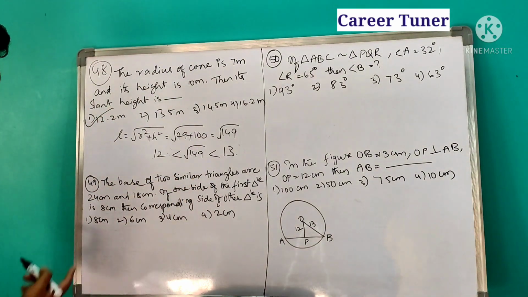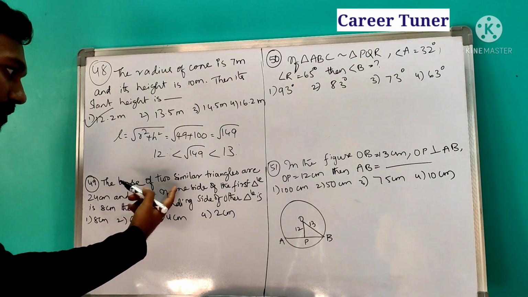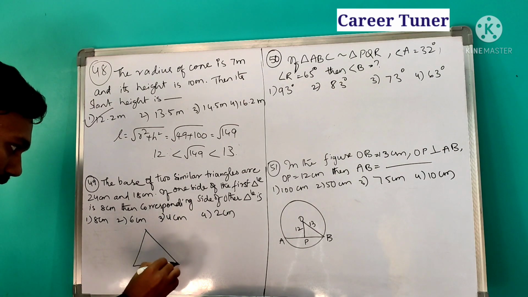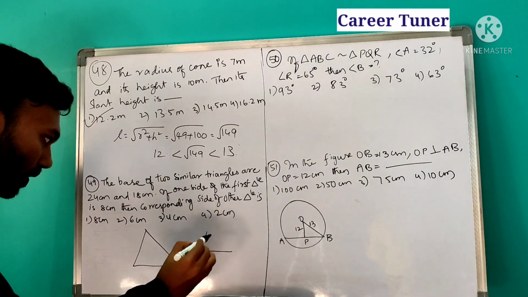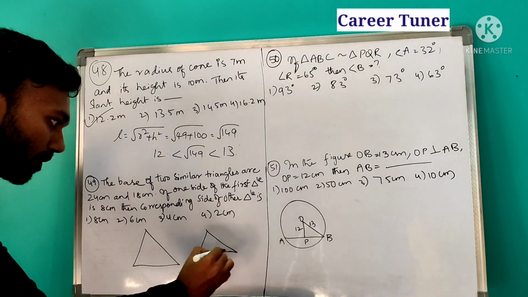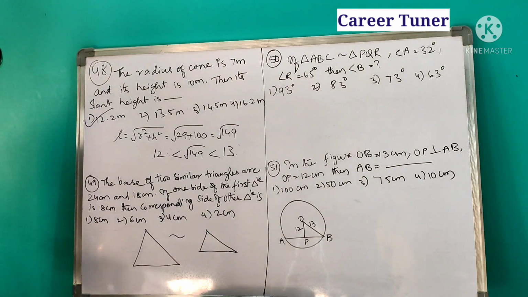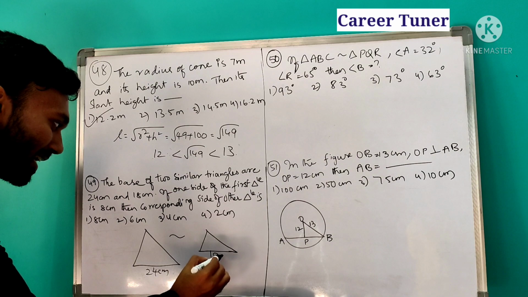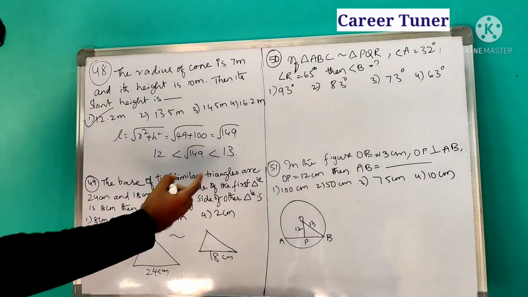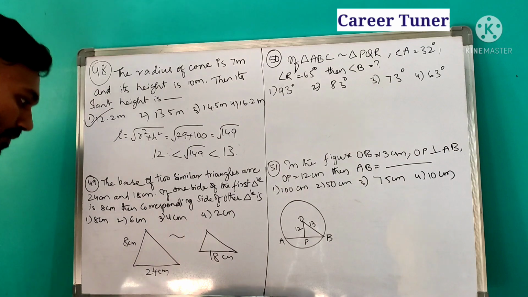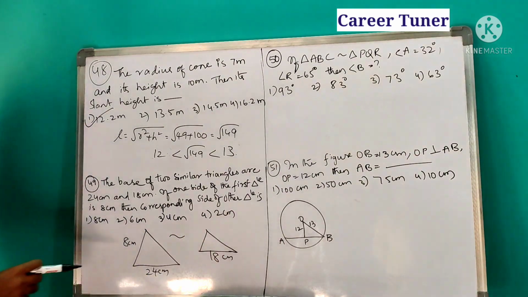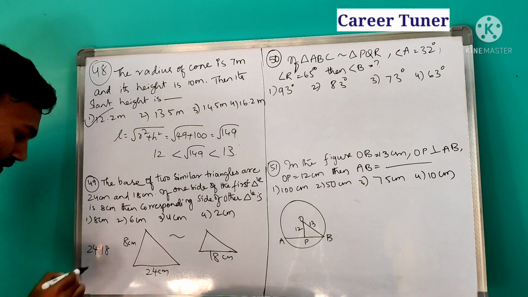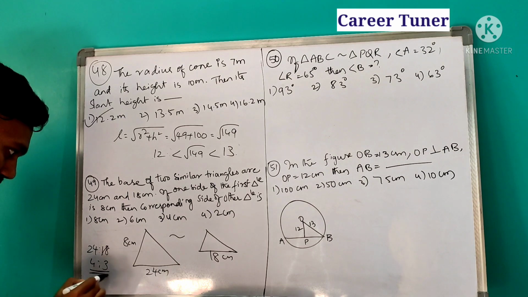The bases of two similar triangles are 24 centimeters and 18 centimeters. If one side of the first triangle is 8, then find the corresponding side of the other. Now you see there are two triangles, and these two are similar. So the base of the first one is 24 centimeters and the base of the second one is 18 centimeters. One side of the first triangle is 8 centimeters, then what is the other? We know that corresponding sides are proportional in similar triangles. What is the ratio followed? 24 is to 18. 6 threes are 18, 6 fours are 24. So 4 is to 3 is the ratio.